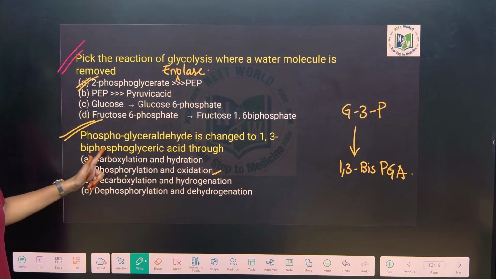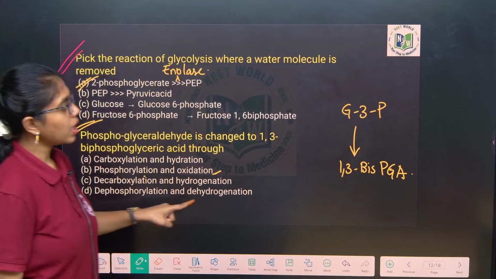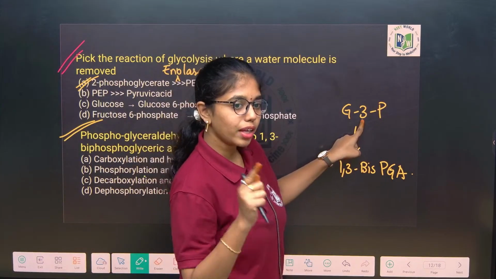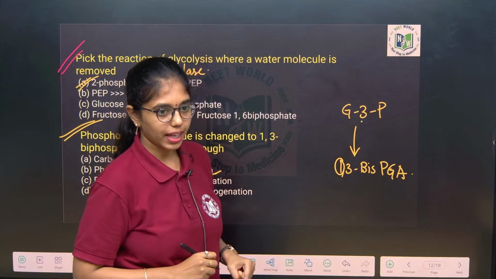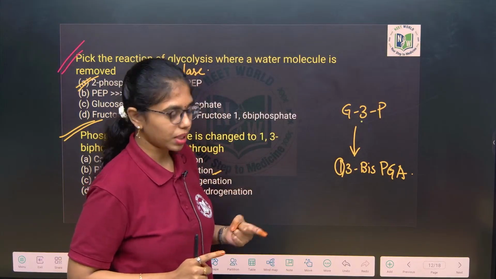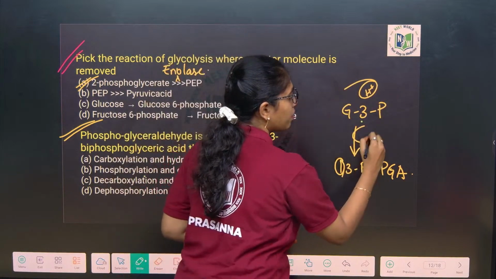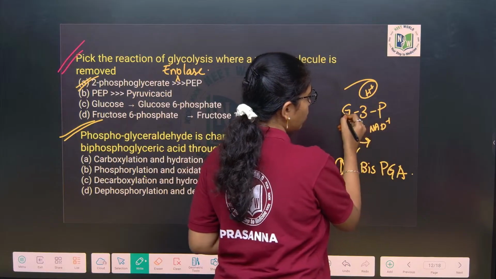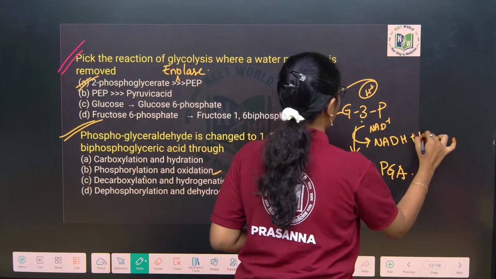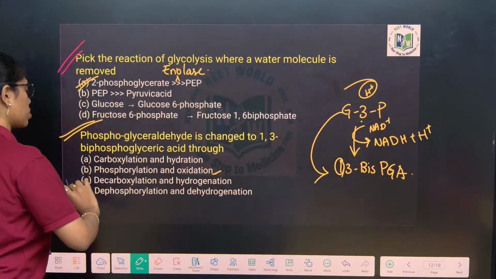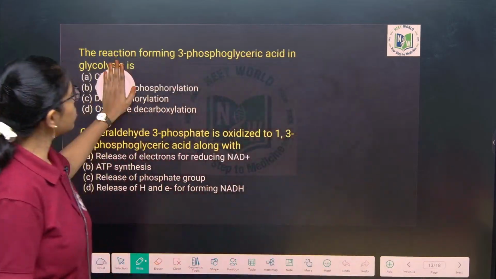So here phosphoglyceraldehyde is changed to 1,3-bisphosphoglyceric acid. Phosphorylation how? Because here at 3rd carbon only phosphate group is there. Here phosphate group is added at the 1st carbon also. Clear, right? That is how phosphorylation is applicable. And here the protons whichever are there in this glyceraldehyde 3-phosphate are taken by what? NAD plus, and that is how this is oxidized to what? 1,3-bisphosphoglyceric acid. Clear, right, ma? So here phosphorylation and oxidation, option B will be the right answer. Good, impressive. This you see,